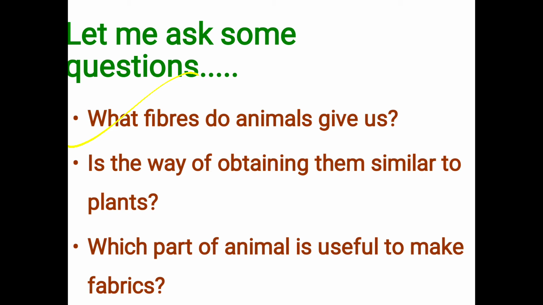The next one is whether the way of obtaining them is similar to the plants. What we have learnt in natural fiber is that the fiber is made from plants as well as animals. So, is the way animals give us fiber the same as how plants give it? No. That is what we are going to learn here.